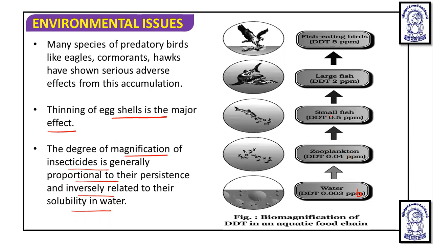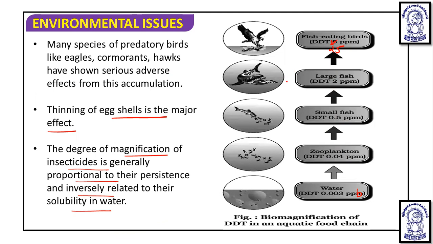Zooplankton are eaten by small fish, and in small fish the concentration reaches 0.5 parts per million. These small fish are eaten by large fish, and in large fish DDT content reaches 2 parts per million. Then large fish are eaten by fish-eating birds, and ultimately in fish-eating birds, DDT content reaches 25 parts per million.